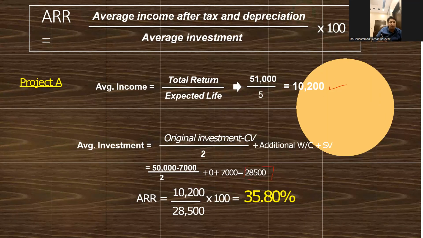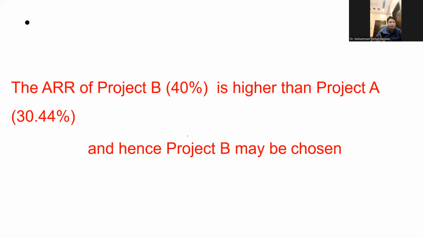So dividing 10,200 by 28,500, we will get 35.80%. And for project B, solving similarly, we will get 40%. So in this case, project B is higher than project A, and hence project B may be chosen.